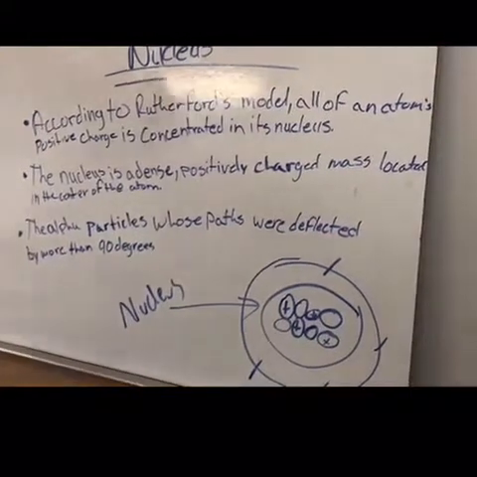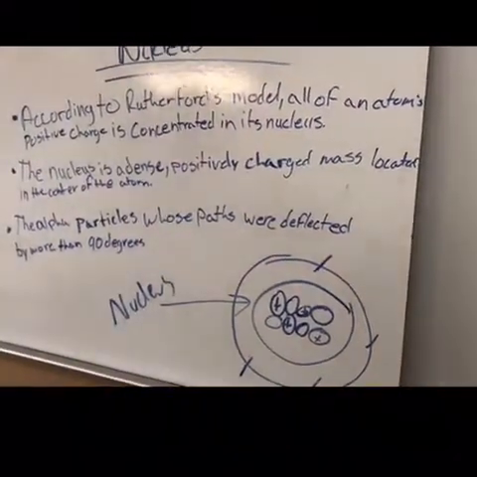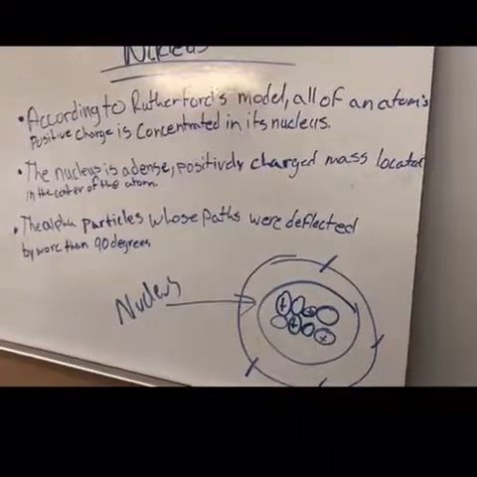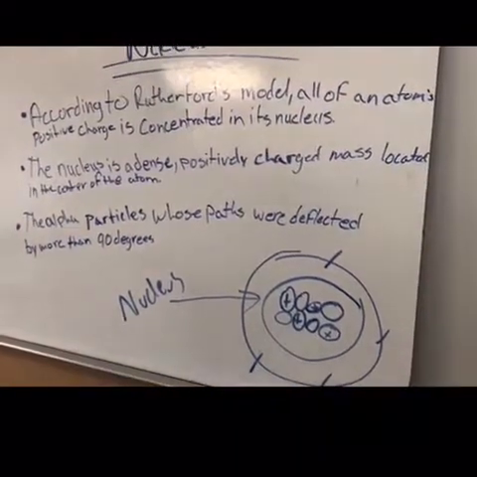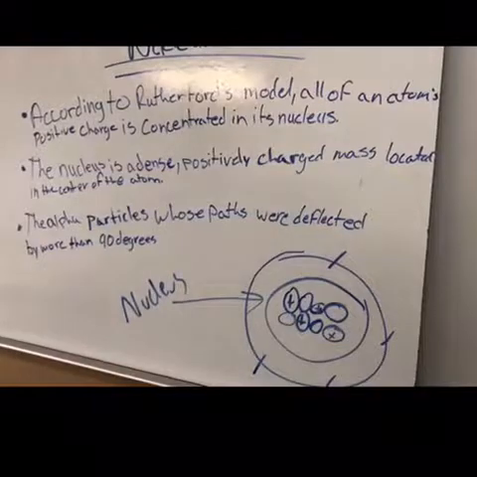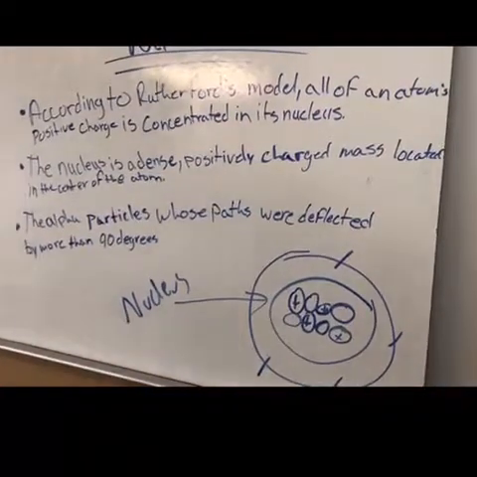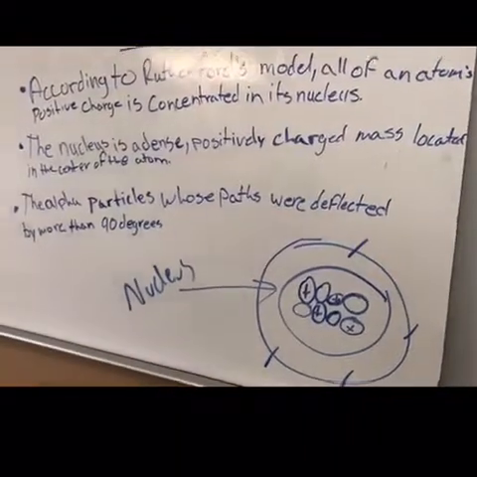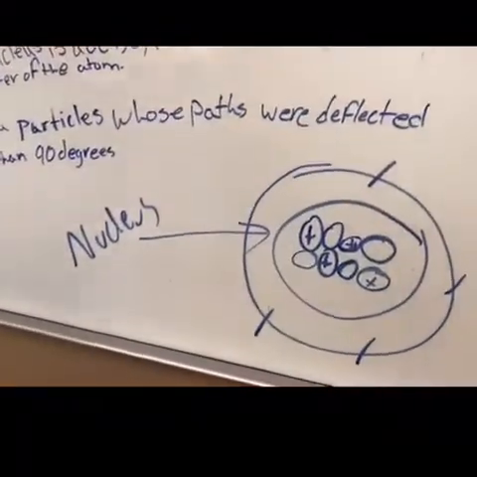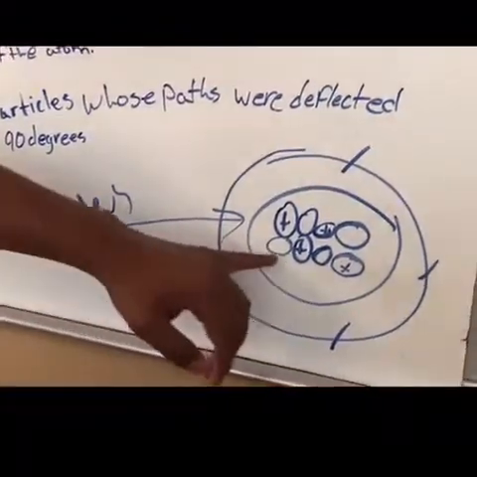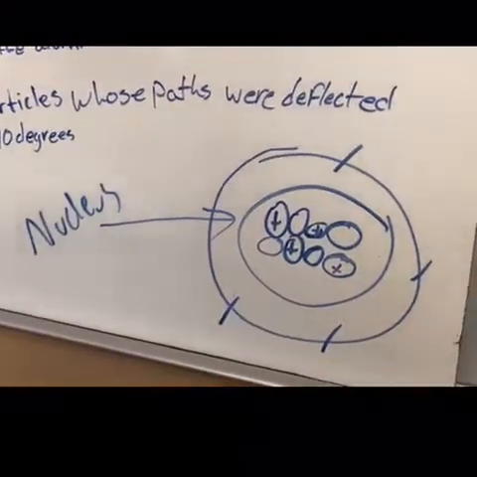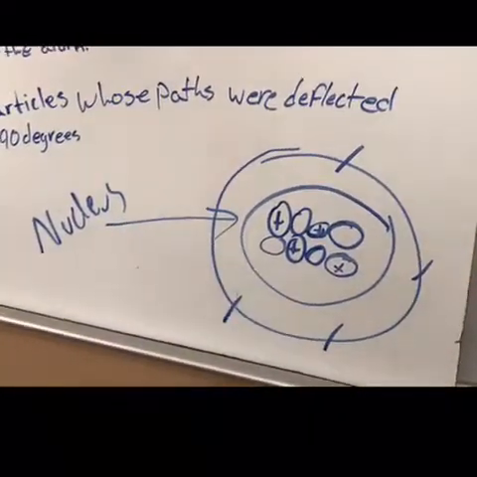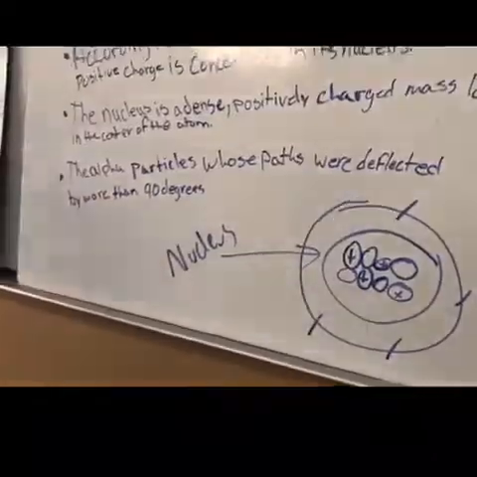The alpha particles that passed were deflected by more than 90 degrees. So what's in the nucleus right here? Protons and neutrons. And then what are the minus signs outside of the nucleus? Electrons. All right, very good.